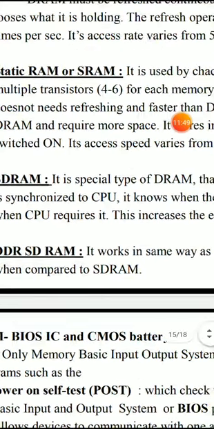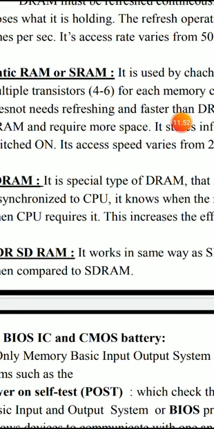SDRAM is synchronized with the clock of a computer's central processing unit, so that it holds the instruction in a waiting state. Once the CPU sends a signal to transfer the next instruction, SDRAM is responsible for providing that instruction to the processor.